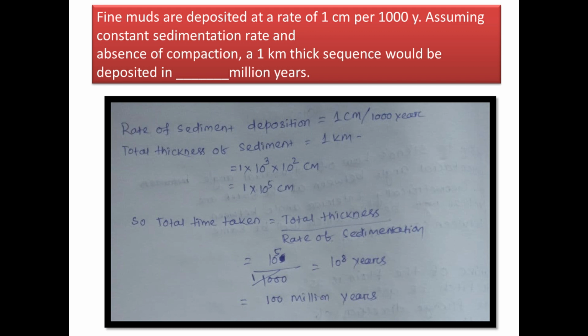Okay. Now if you want to know why we have multiplied 10 to the power 3 and 10 to the power 2 into it, then 1 kilometer equal to 1000 meters, that is 10 to the power 3 meters, and 1 meter equal to 100 centimeters, that is 10 to the power 2 centimeters. Okay. So the total time taken equal to total thickness divided by the rate of sedimentation, that is 10 to the power 5 divided by 1 divided by 1000, that is 10 to the power 8 years, that is 100 million years. Okay.